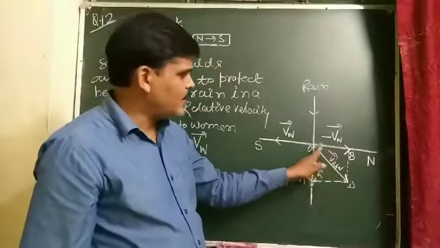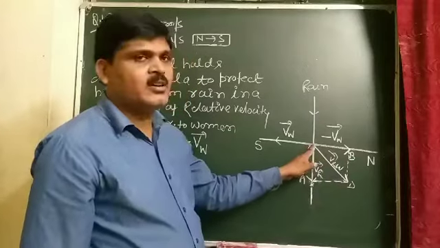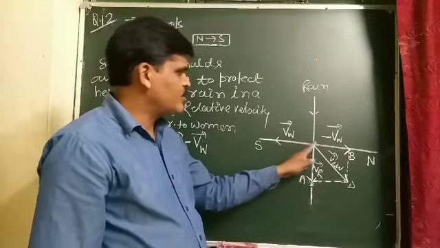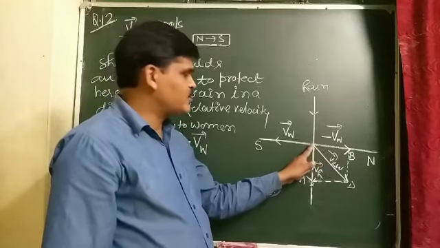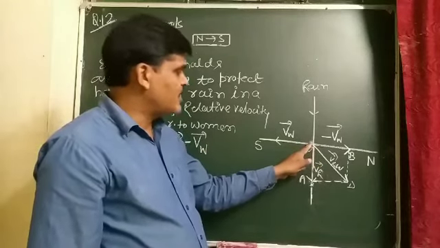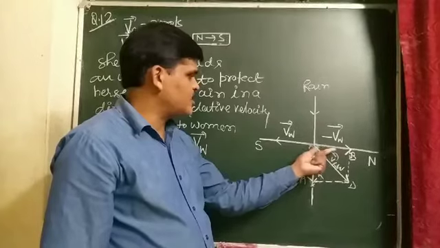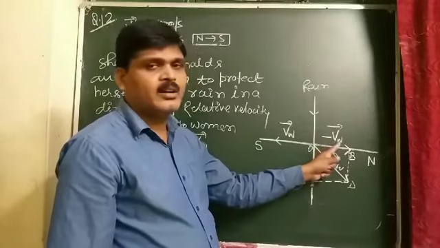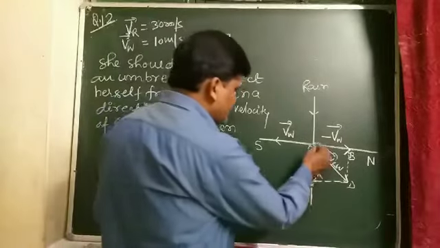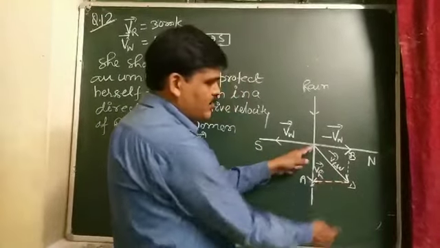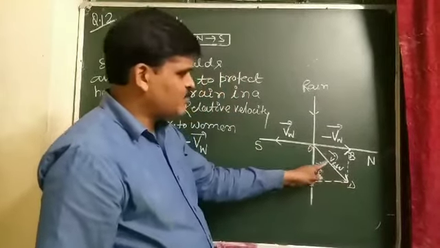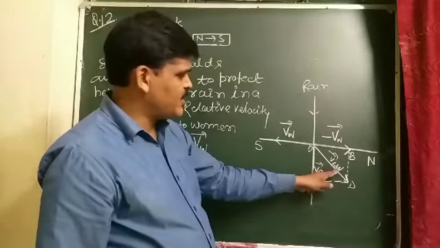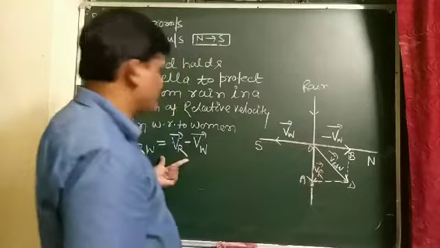It will happen only when the direction of the motion of the woman changes, towards OB, which is minus vector VW. Using the parallelogram law of vector addition, the resultant velocity VRW can be written as VR minus VW.